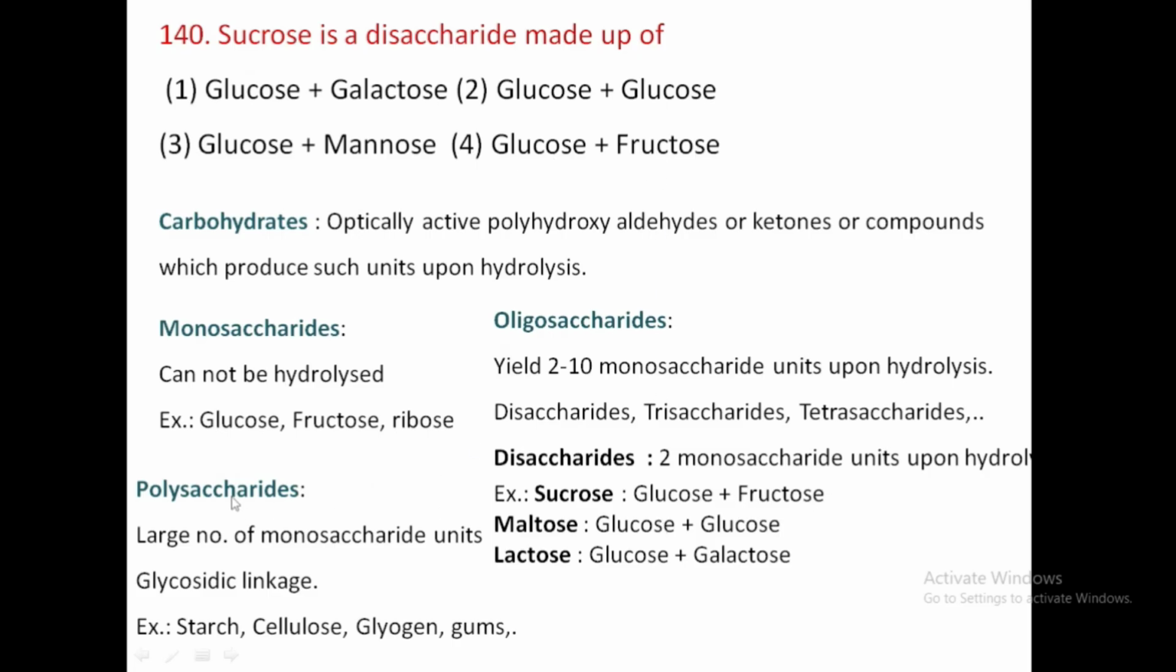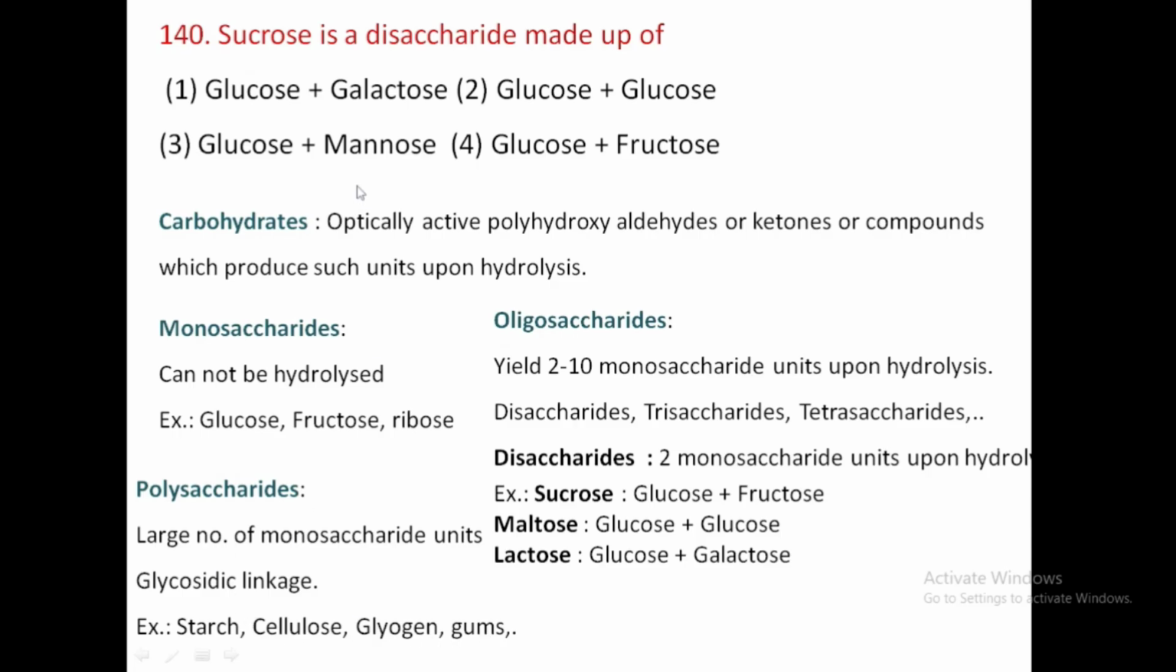And the next one is polysaccharides. In polysaccharides, a large number of monosaccharide units are combined, more than 10 monosaccharide units combined to form these carbohydrates. Those are called polysaccharides. The oligosaccharides as well as the polysaccharides are linked through glycosidic linkages. The examples of polysaccharides are starch, cellulose, glycogen, gums and so on.